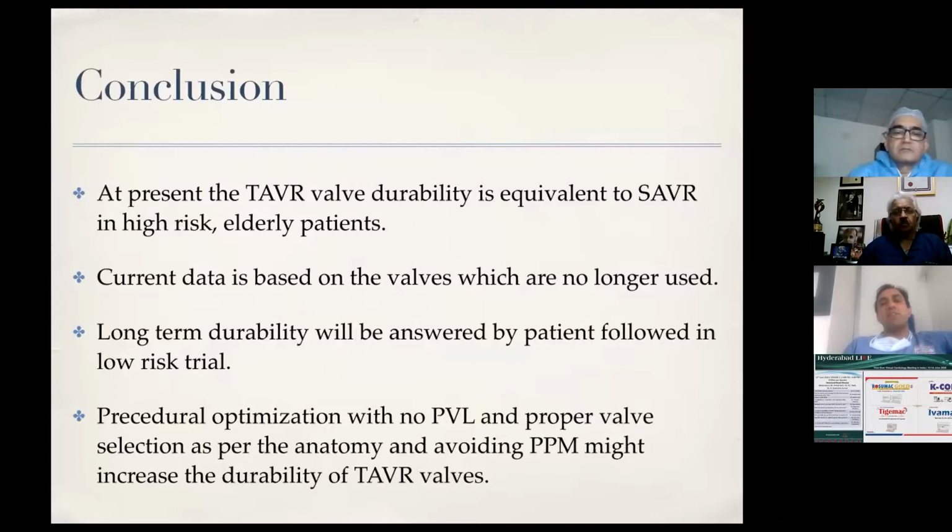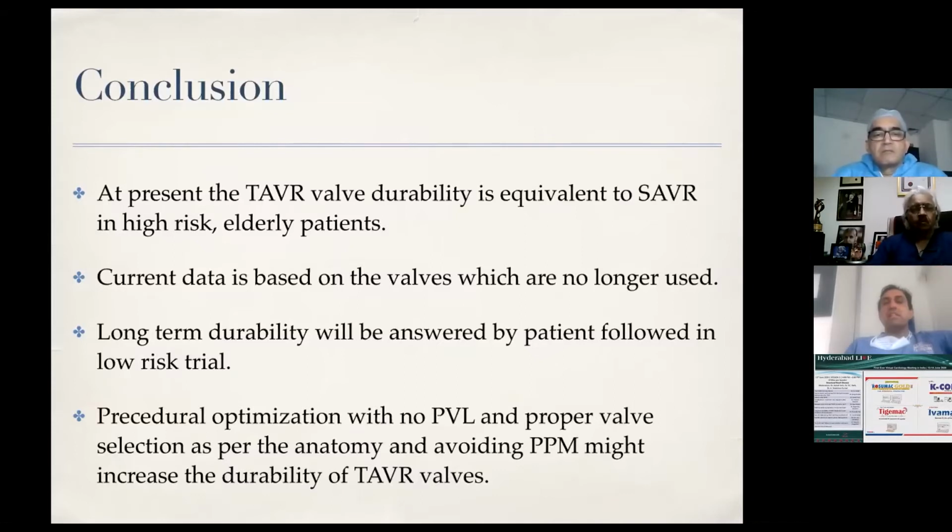Conclusion. At present, the TAVR valve durability is equivalent to surgical aortic valve replacement in high-risk elderly patients. This is very important. Remember, the data is from the PARTNER 1 trial. The current data is based on valves which are no longer used. So this data is from SAPIEN XT or CoreValve. Remember, those valves had no outer skirt and there was a high incidence of paravalvular leak, and still the durability of the TAVR valve was equivalent to a surgical valve at 6 to 8 years of follow-up.